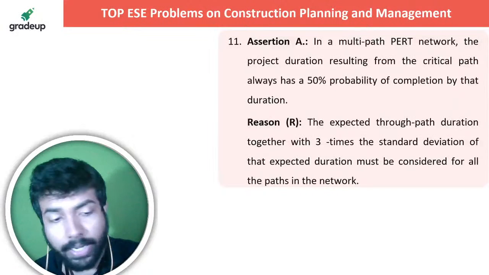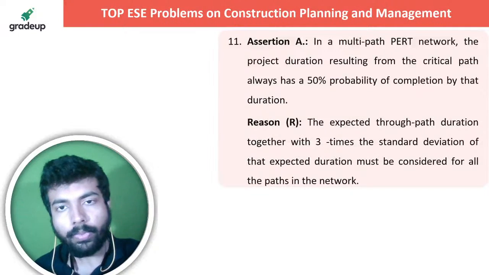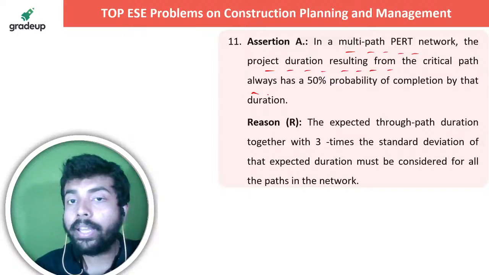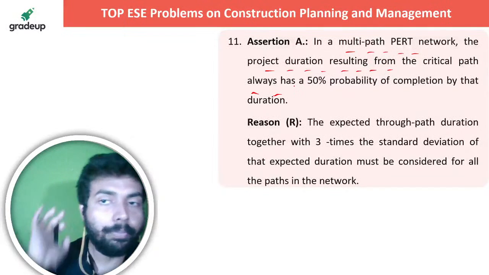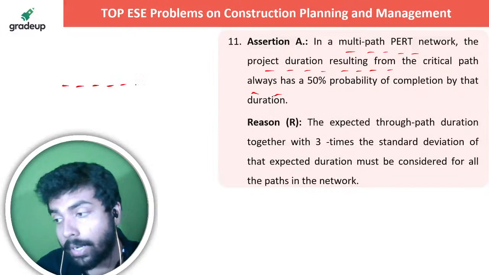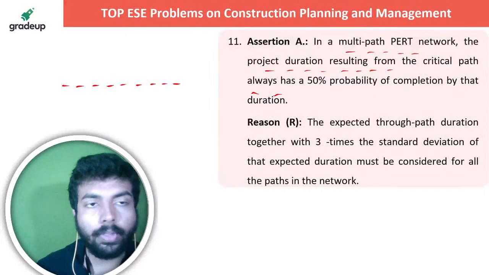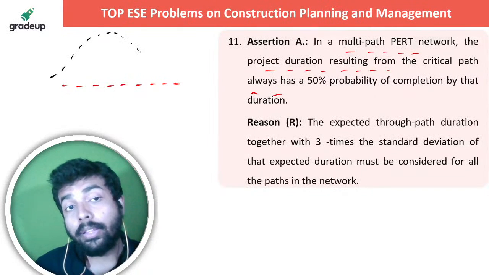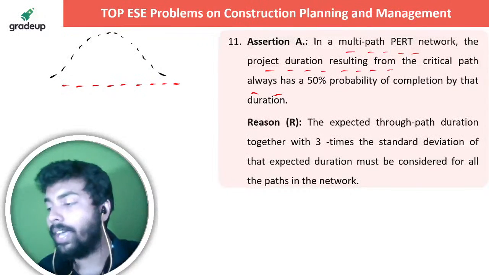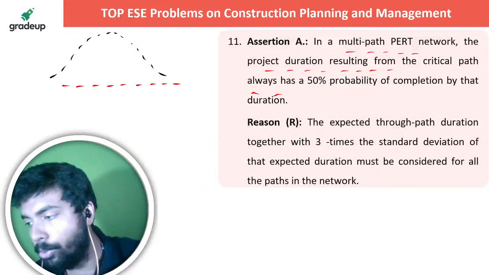तो part थोड़ा बहुत idea तो आपके होगा that I have told you that for path actually in a multi-path network, the project duration resulting from the critical path always has a 50% probability of completion by that duration. It's absolutely correct. क्योंकि why? The reason is very simple. For a multi-path network, the full network, I have told you this particular thing. When you are talking about the full network, it is following normal distribution.